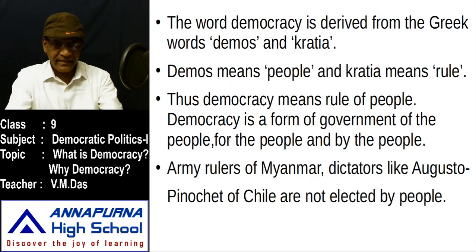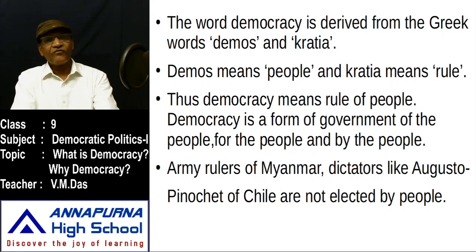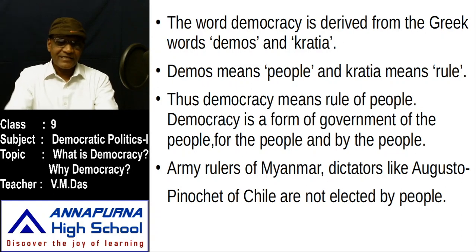This noted quotation is given by the former President of America, Abraham Lincoln, who says, democracy is the government of the people, for the people, and by the people.